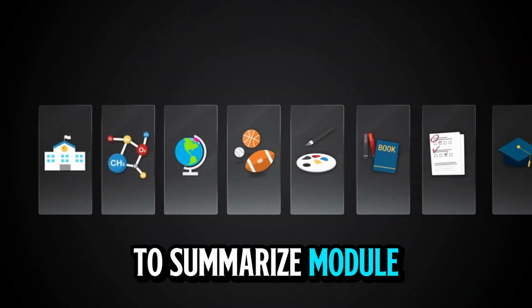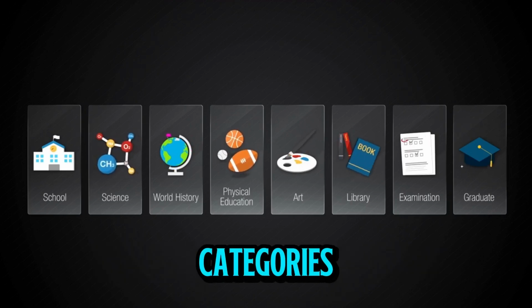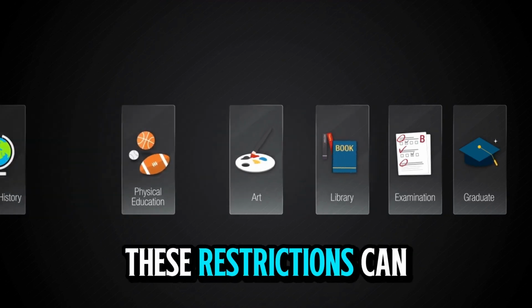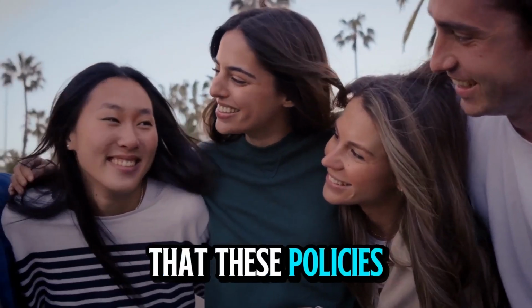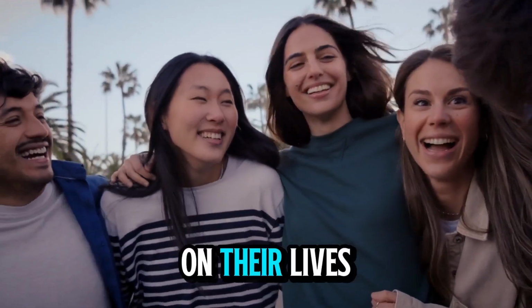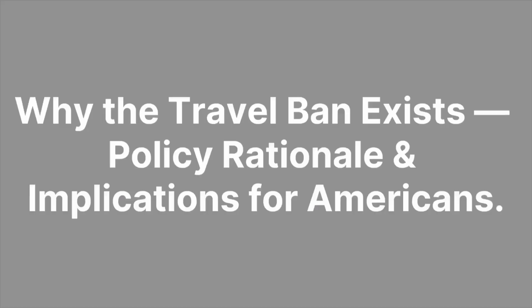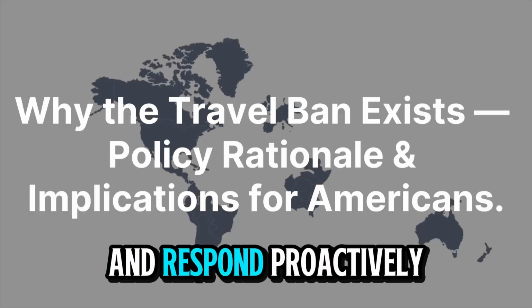To summarize Module 4, partial restrictions apply to specific visa categories in 19 countries. Even without a full ban, these restrictions can delay family visits, education, and business operations. Americans should be aware that these policies have direct consequences on their lives and communities, even if they themselves are not traveling. Understanding which visas are affected helps Americans plan and respond proactively.